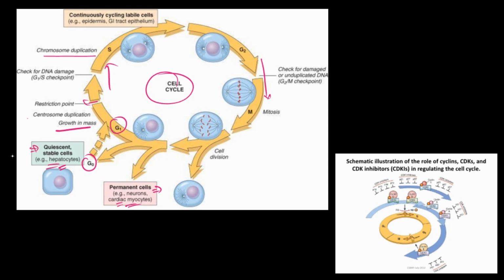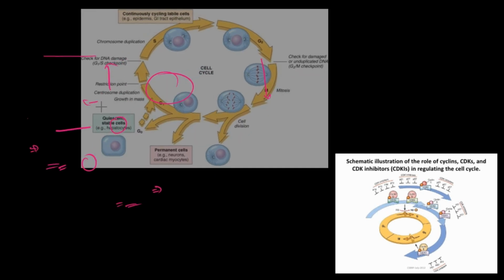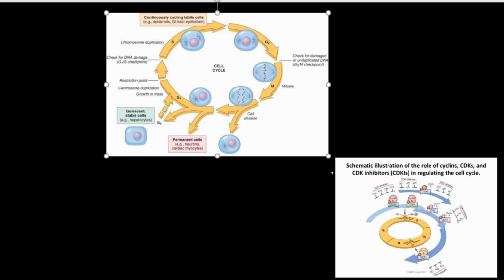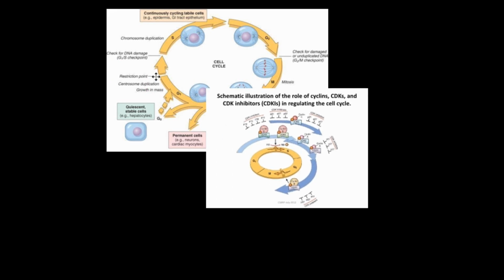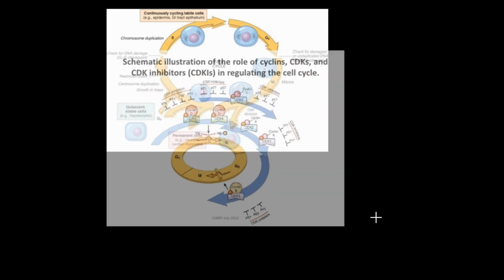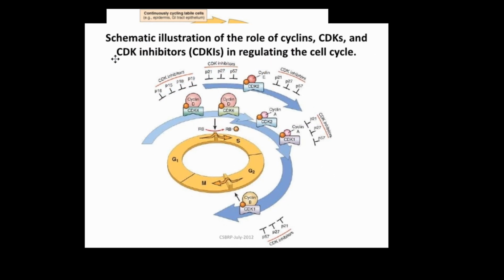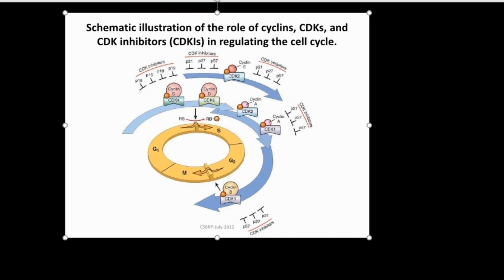Now after this, we have to see the depiction of the inhibitors. Let us see how the inhibitors are acting. As I told you earlier, we have two groups of inhibitors, and the activators are cyclins and cyclin-dependent kinases. See, this is cyclin D forming a complex with CDK4 and 6 and acting at the G1 to S transition.